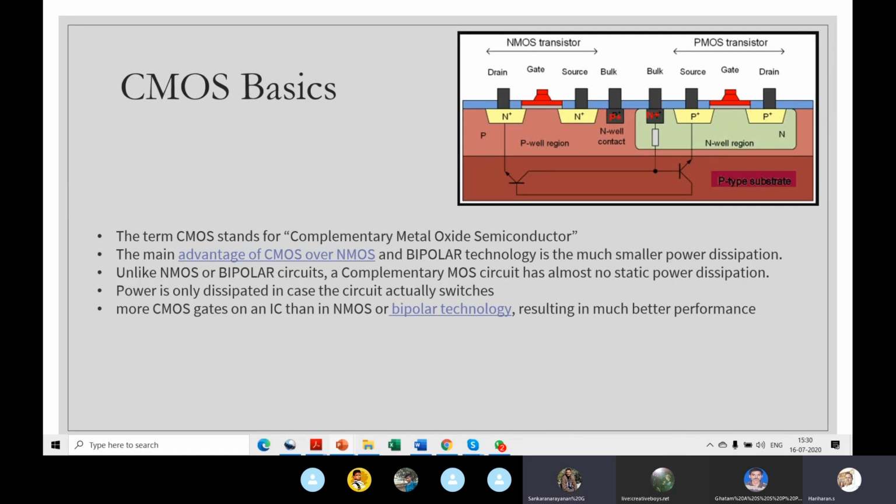Power is actually dissipated when the circuit switches. When it is idle, there is no power consumption, because you're not doing any activity. When you change your input from 0 to 1 and 1 to 0, then only it switches, and then only power is dissipated, right? So you understand now why the power is less.